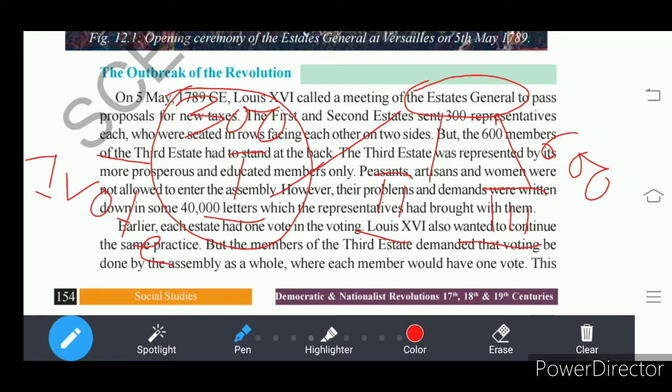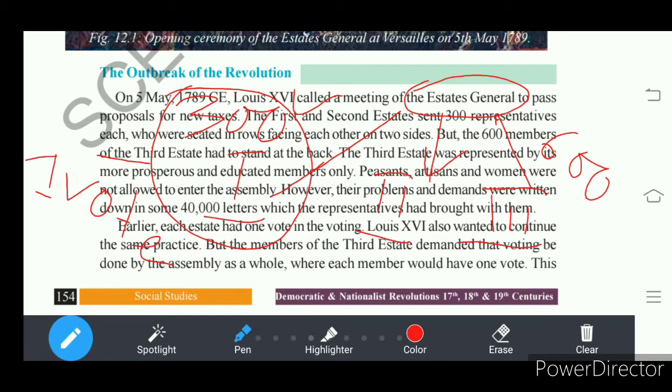That means altogether in the Estates General there were three votes. How many? Three votes. Understand? One vote of 300 representatives of the first estate. The second vote is from another 300 representatives of the second estate.